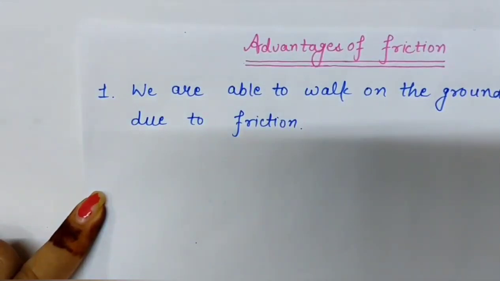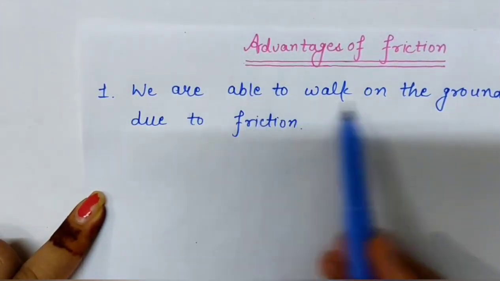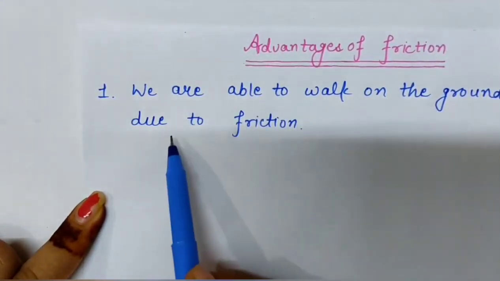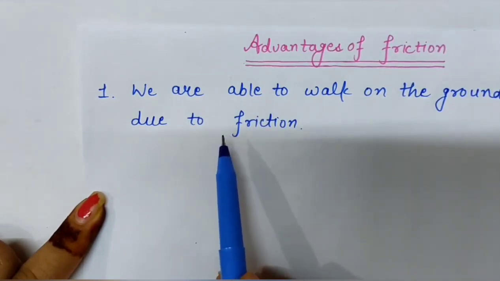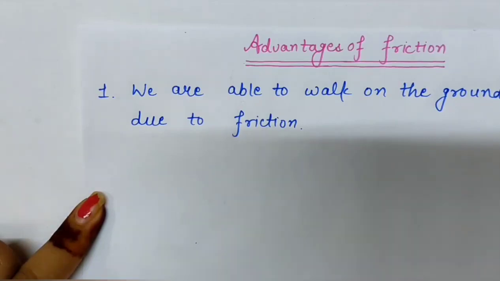This is the first advantage. How? Because friction exists between our feet and the ground.